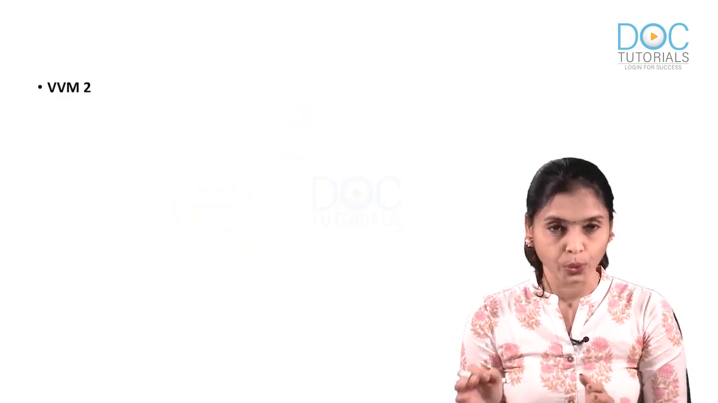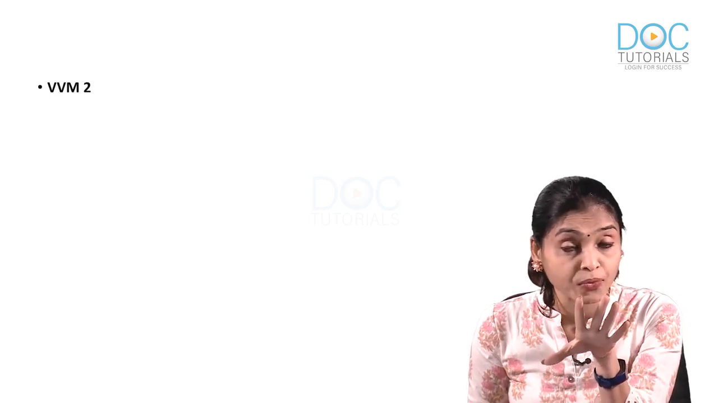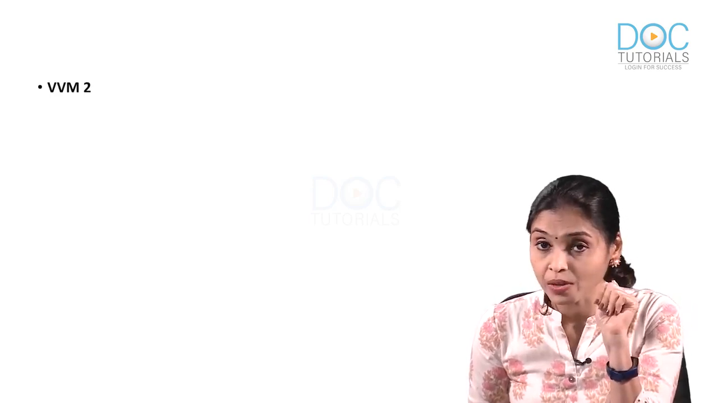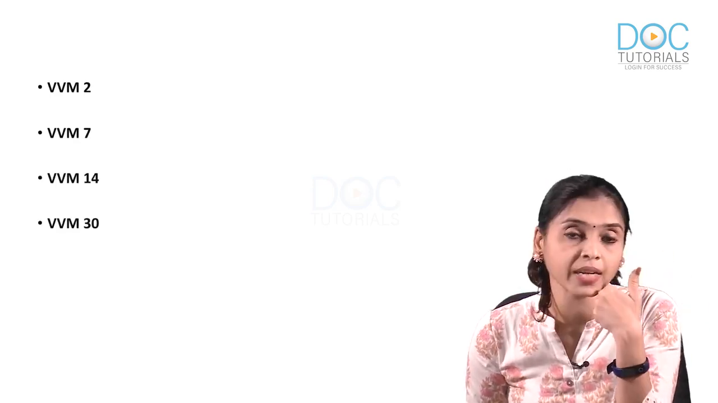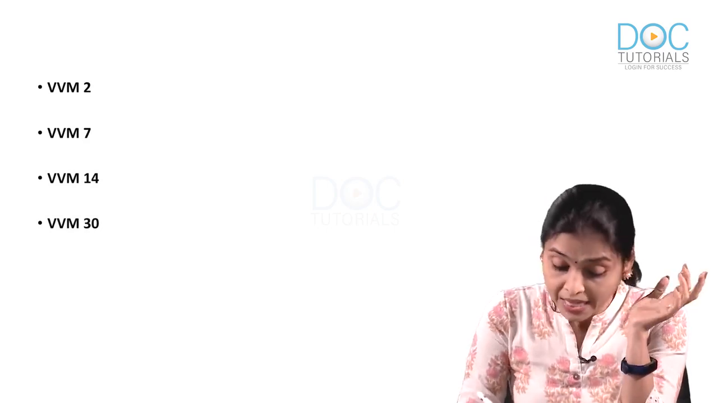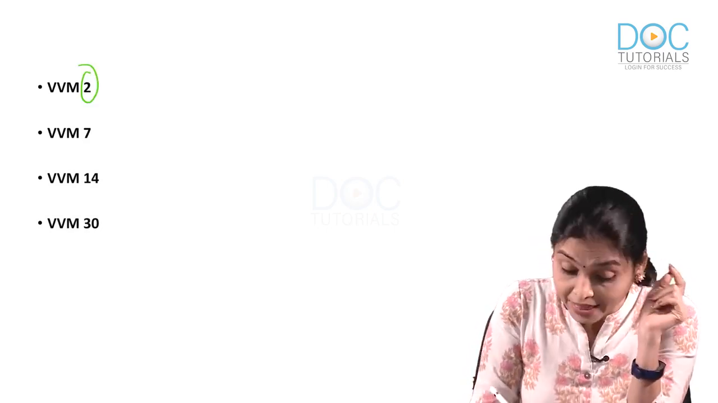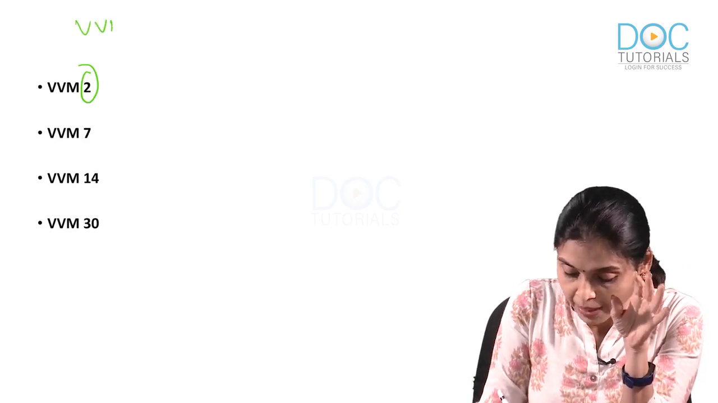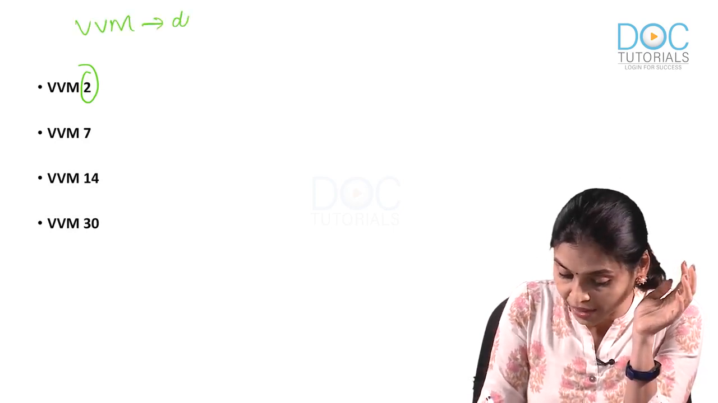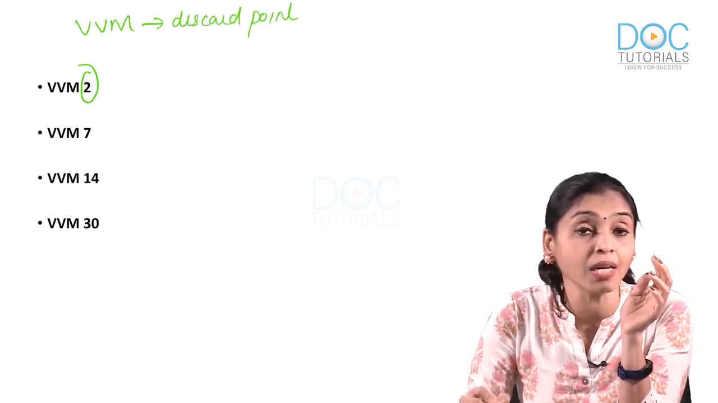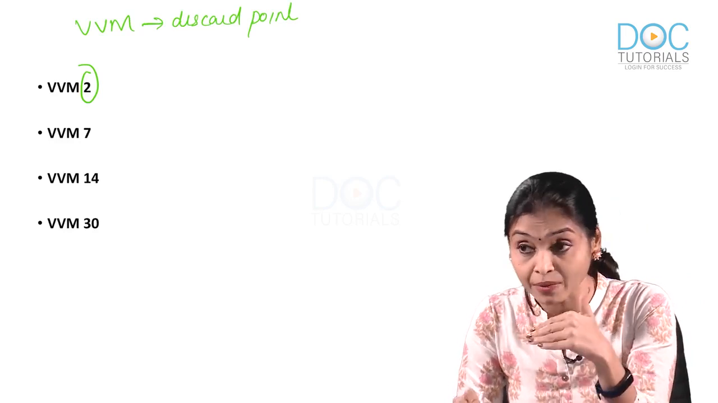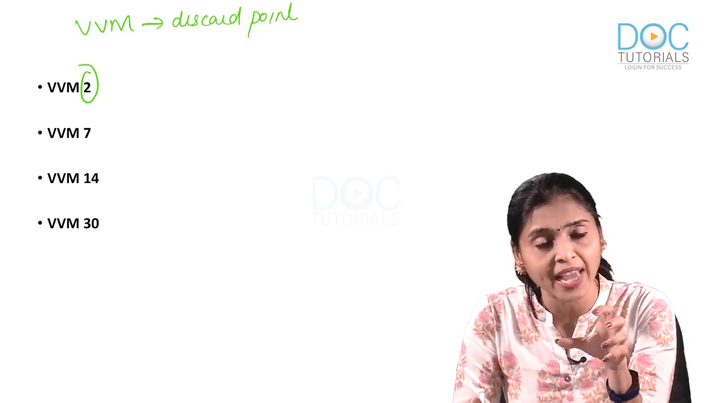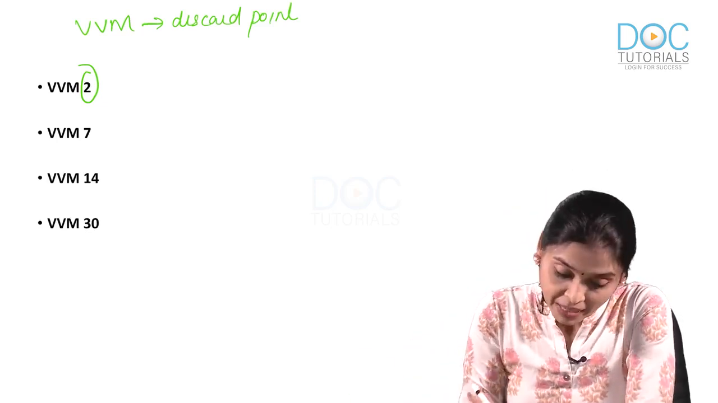Now I am going to tell you something relatively new. Now we have 4 types of VVM. I am not talking about the stages. There are 4 types of VVM, which are VVM 2, VVM 7, VVM 14 and VVM 30. Now what are these numbers? These numbers represent the number of days taken by VVM to reach the discard point when exposed to temperature of 37 degrees Celsius continuously, that means our normal room temperature. That is given by these numbers.